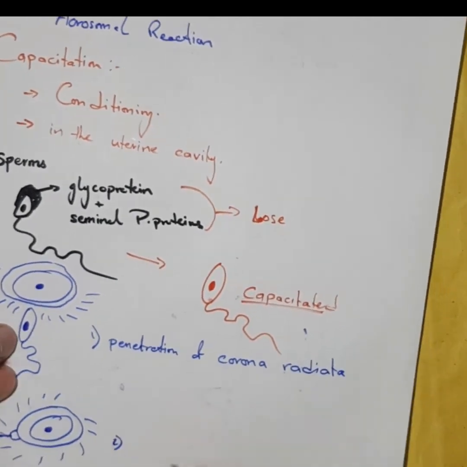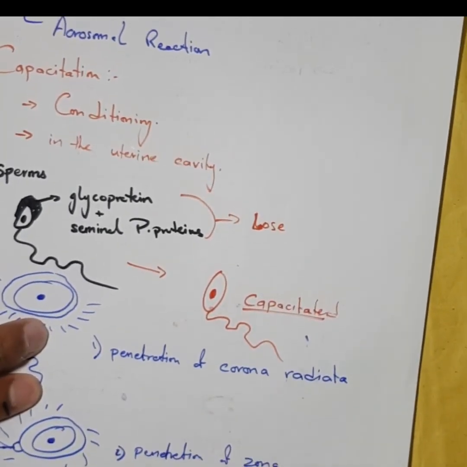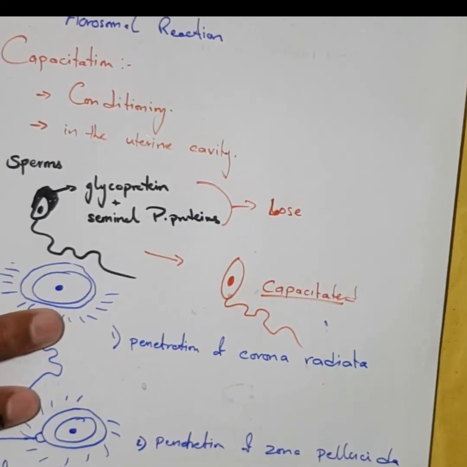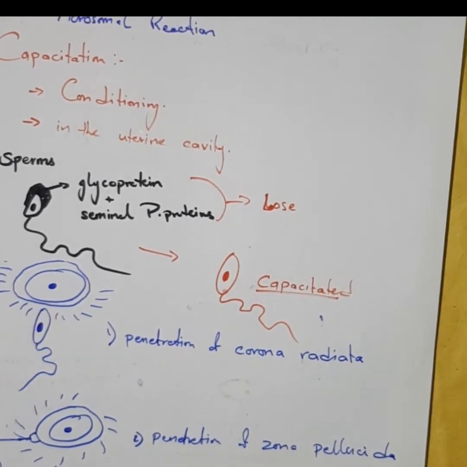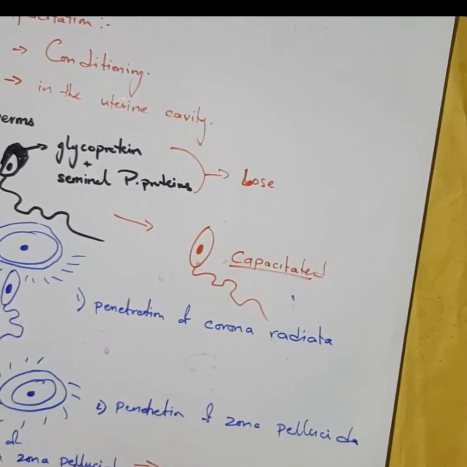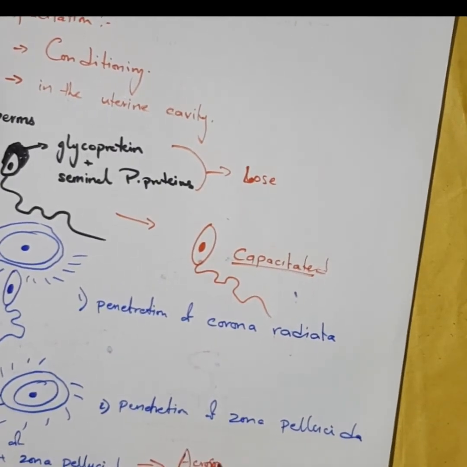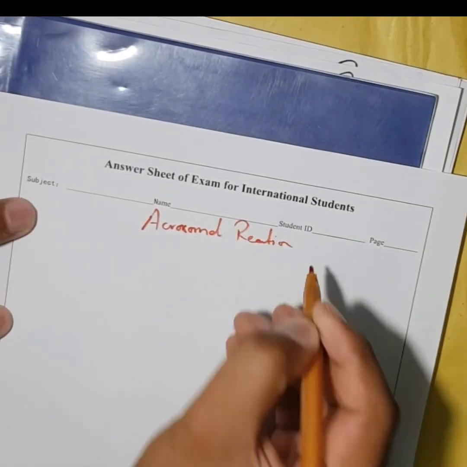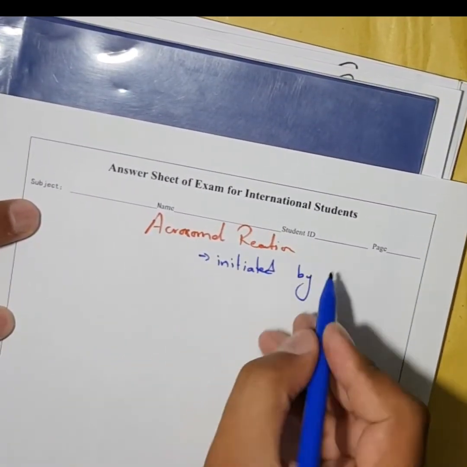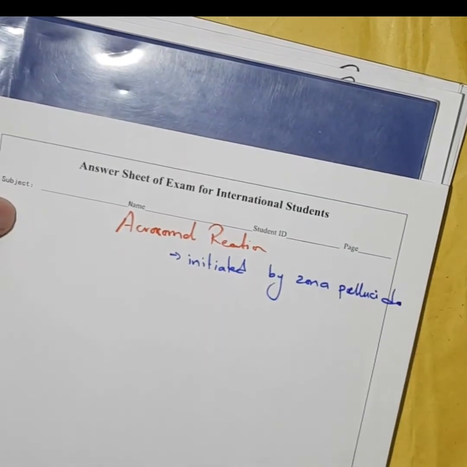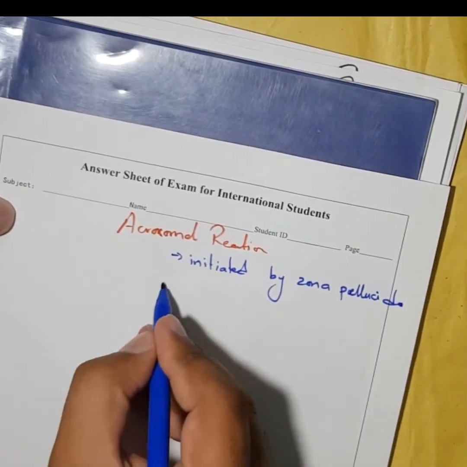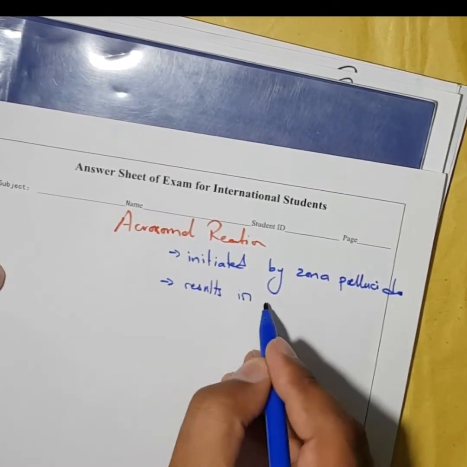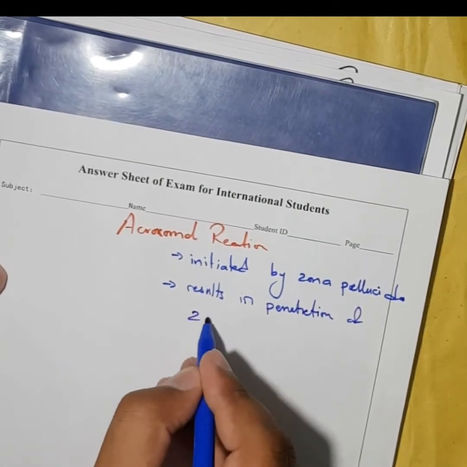As soon as the sperm touches the surface of the zona pellucida, there is the initiation of a series of chemical reactions inside the zona pellucida, which initiates another process called acrosomal reaction. Acrosomal reaction is only initiated when the sperm touches the surface of the zona pellucida. This reaction is initiated by the zona pellucida layer, but in turn acts on the cell membrane of the sperm. And it is the result of this reaction that the sperm gains the ability for the penetration.